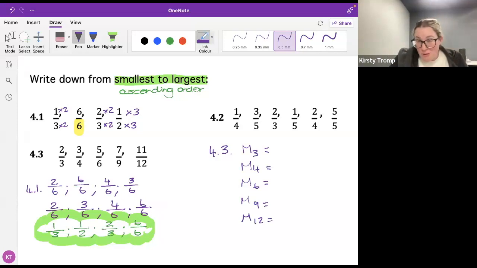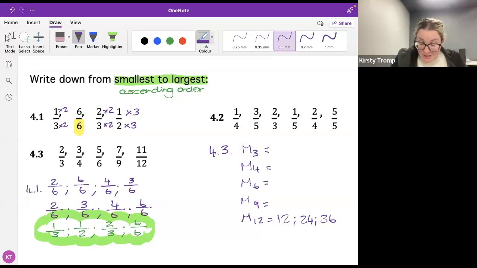I'm going to start with multiples of 12 quickly. So I've got 12, I've got 24, and I've got 36. I don't really want to go any bigger than 36. I could go bigger than 36. I could go 48. I could go 60. I could go 70. You know what I mean? I could go bigger and bigger and bigger. Do you agree? Yes. Okay. So let's go 12, 24, 36. Let's go up to there.